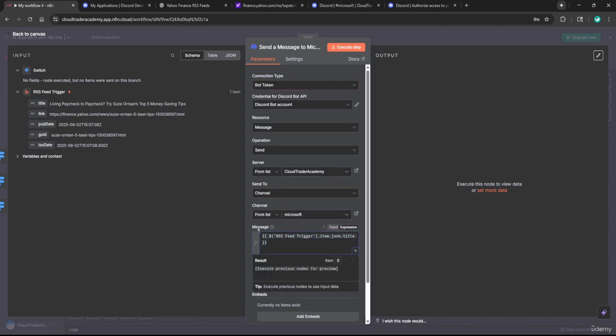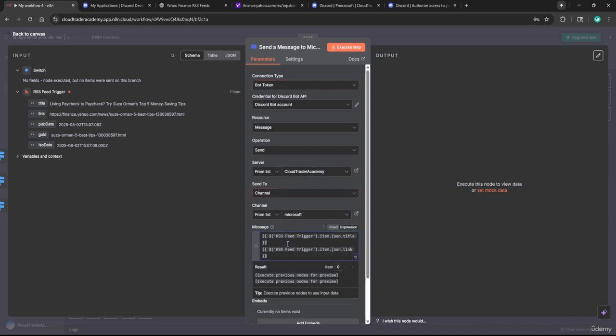Now this won't actually execute anything because it still hasn't met our switch statement rules, but at least it allows me to format it so that when something does match my switch statement rules, it will send it in this format. So the first line of the message will be the title. Our next line is going to be the link to the URL, and that's all we're going to do. So we have our title and then the link to the article.